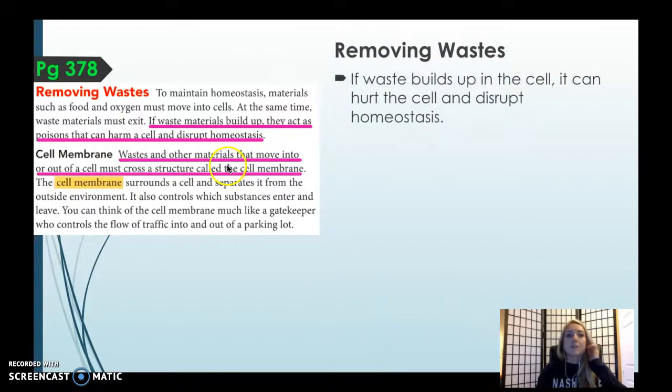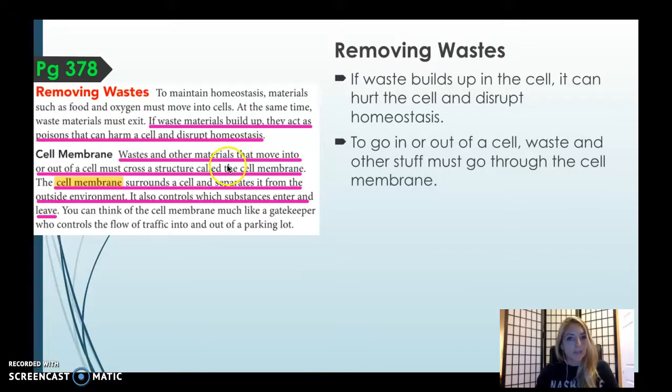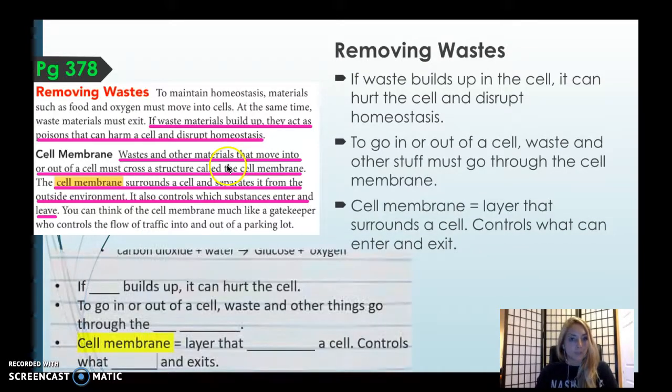Removing waste. Removing waste is important. Everything that is alive needs to remove waste. If waste material builds up, it acts as poison that can harm a cell and disrupt homeostasis. Waste and other materials that move in or out of the cell must cross a structure called the cell membrane. This one is important. This is the worksheet that you picked up that has the Amoeba Sisters. Get that ready. We're about to watch a video on that.